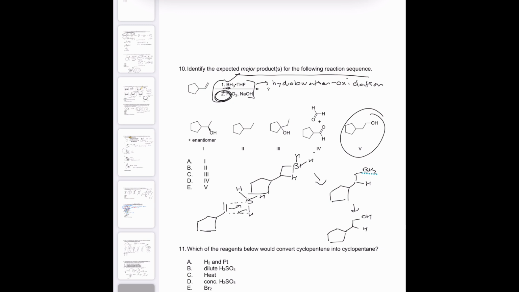And then just to take it one step further, I'm going to say, how could we get all the rest of these? This we would get B with the H2 and some kind of metal, platinum, palladium, whatever. It just deleted that alkene. This one is addition of an alkene, Markovnikov, but there's no rearrangement, because if the carbocation were to form there, then it would rearrange. So that is oxymercuration, demercuration.